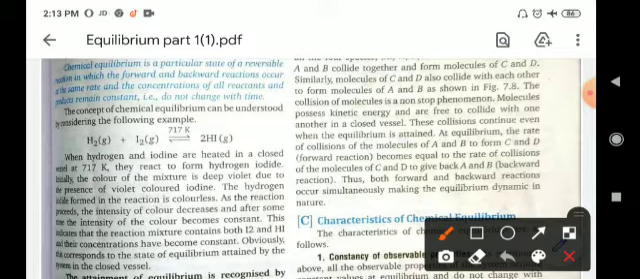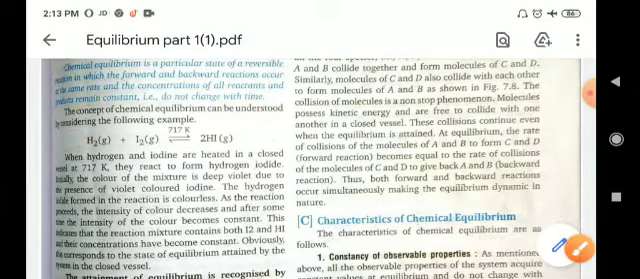The concept of chemical equilibrium can be understood by the following example, that is H2 plus I2 are combined at 2717 Kelvin temperature and give hydrogen iodide.